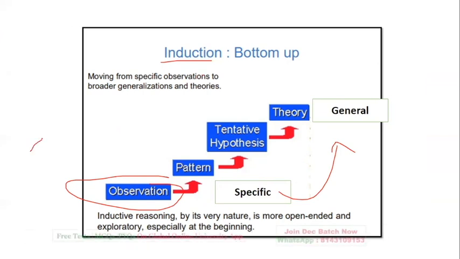Induction means you keep on adding. So it is bottom up, scaling up. You have a specific, you go from one to many, that is general. So it is cumulative. You keep on adding, so it becomes cumulative, in the form of observation, pattern, hypothesis, and then you come to a theory.